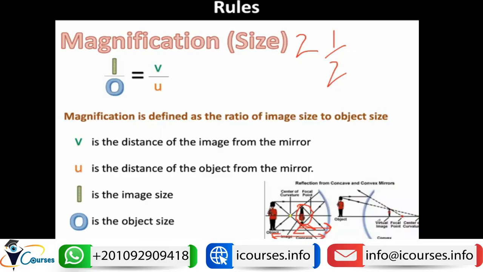Also, in the case of the convex mirror, the magnification is found by dividing the image size over the object size, which will be the same ratio of the distance of the image divided by the distance of the object.